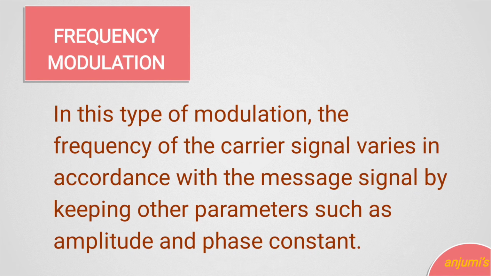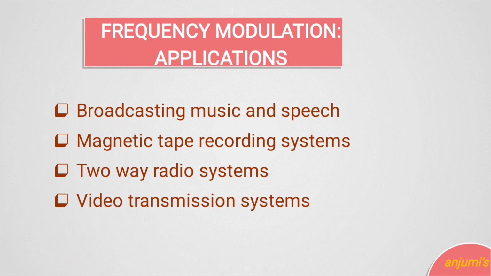Next, frequency modulation. In this type of modulation, the frequency of the carrier signal varies in accordance with the message signal by keeping other parameters such as amplitude and phase constant. Applications. Frequency modulation is commonly used for broadcasting music and speech, magnetic tape recording systems, two-way radio systems and video transmission systems.